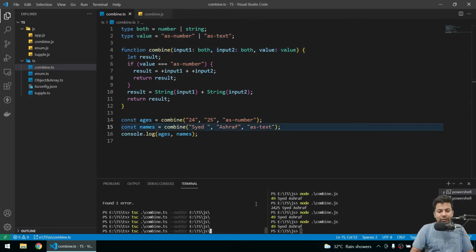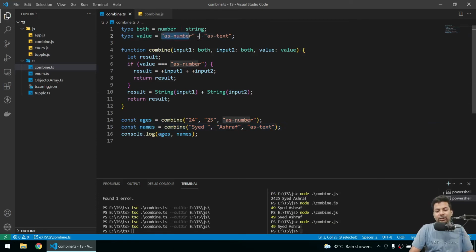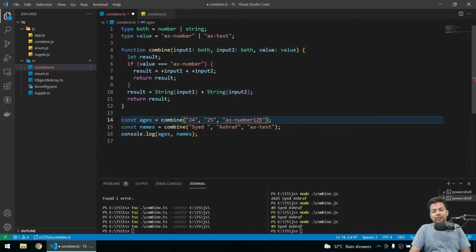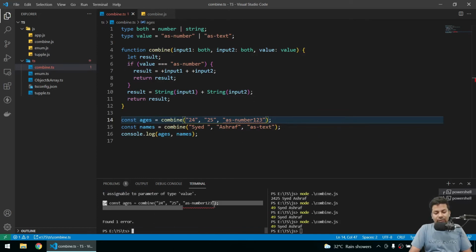If I run it, we got the value because you explicitly told it will be as number or as text. Now you can use this value anywhere in the function because you declared it at once. If I give type 123, error. And if I try to compile it also, it's not just a VS Code error, it's a types error, you can see.